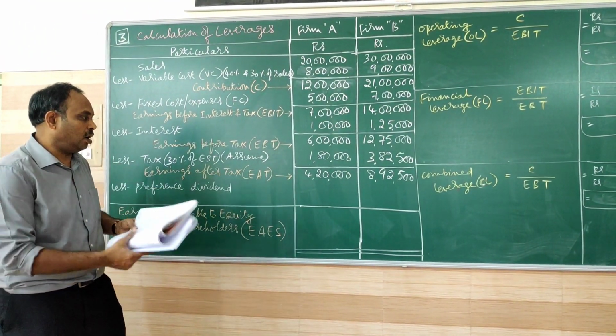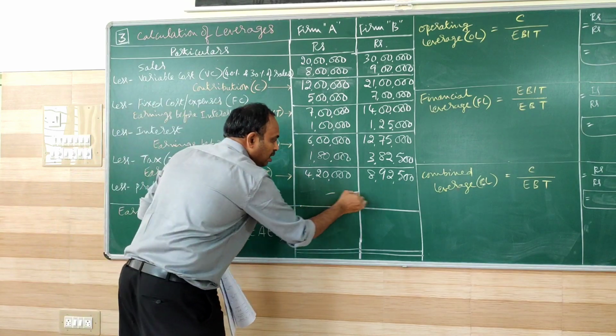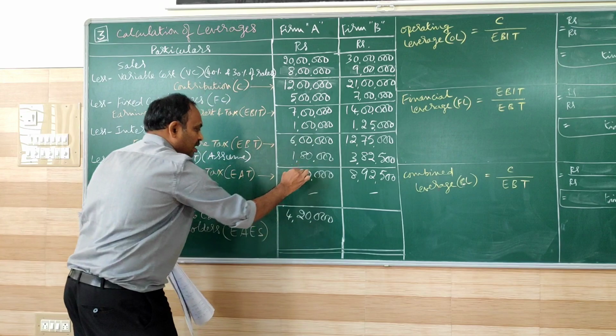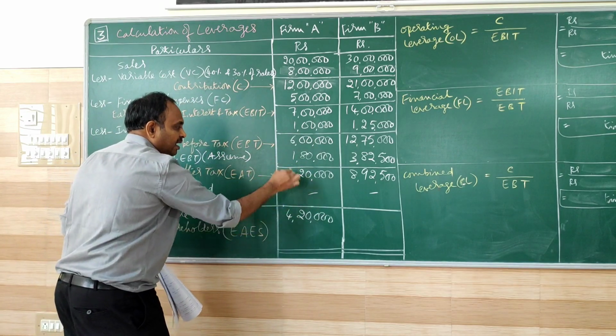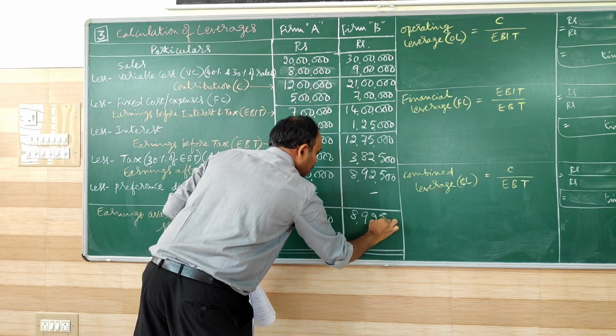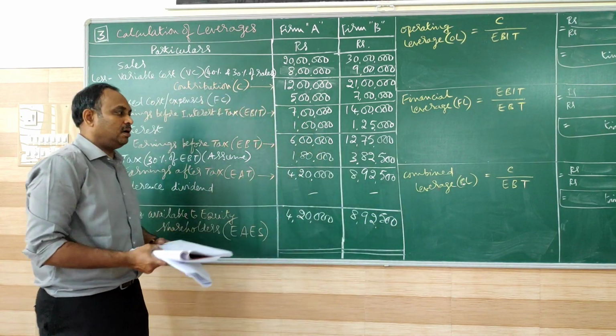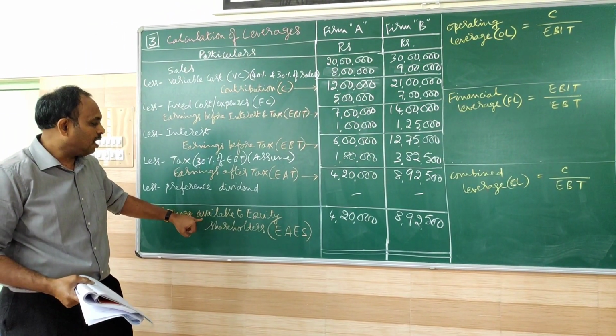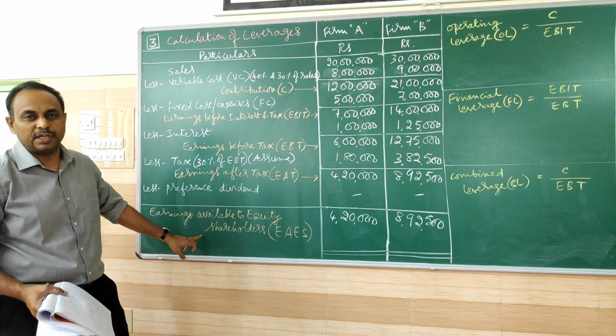So EAT I have got, no preference dividend here for both the firms. So I carry EAT as it is, 4 lakh 20,000 and 8 lakh 92,500. So I have completed the calculation of EAES, earnings available to equity shareholders.